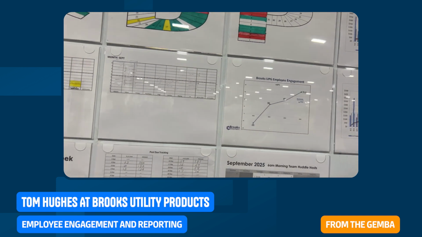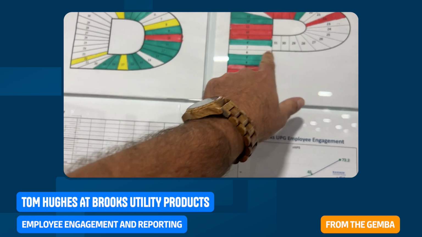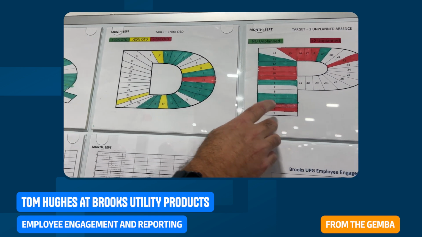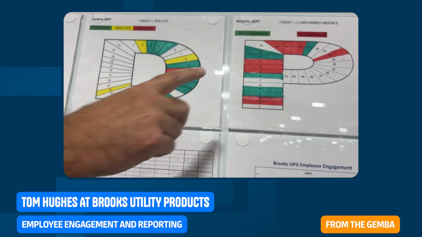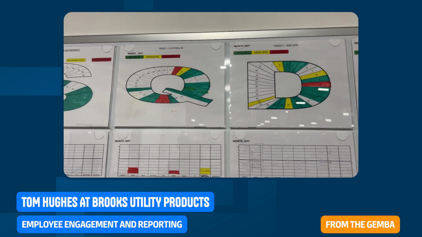Here is the most important stuff. You see, is this every day of the month? Yeah, this is every day of the month. The blanks are obviously the weekends. So if 2 people or more call in unplanned, it goes red. That's right. So I love just the graphic, just to keep track of that.